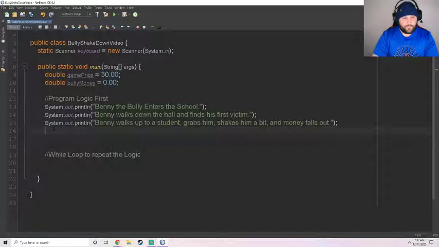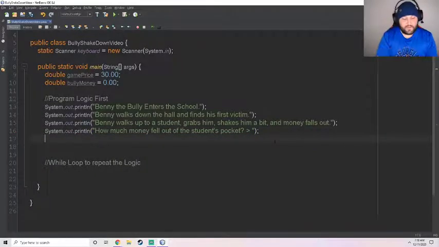And now this is where we would do part 3 for our prompt: how much money fell out of the student's pocket? So the user would type it in, and now we need to store it. So double, what do we want to call this? We need a new variable. How about money looted, money found, money collected? I like moneyCollected. So we're going to do keyboard.nextDouble.